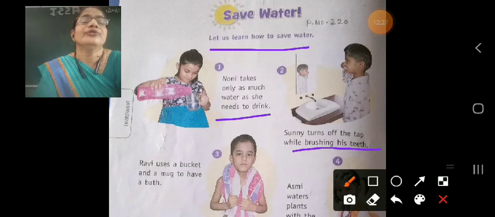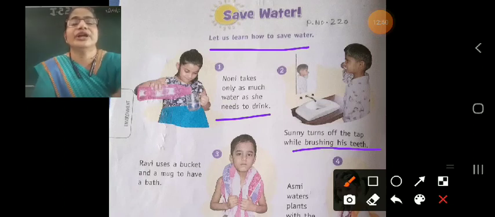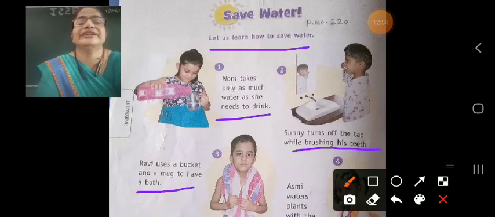When Sunny brushes his teeth, he turns off the tap. He is not leaving the tap on, he is turning it off while brushing. Now third one, Ravi uses a bucket and a mug to have a bath.